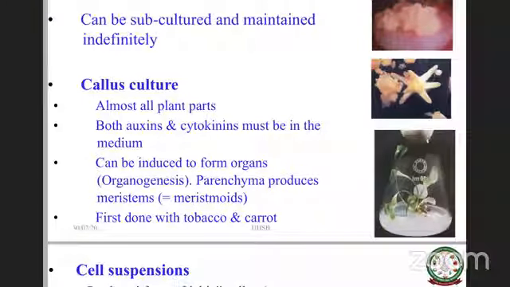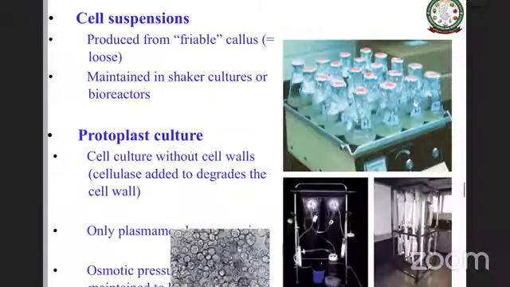And then such a callus can be used for organogenesis or maybe meristemoid formation. This was first done in carrot and tobacco and subsequently in many species. Then these callus suspension cultures are used in many ways. It produces a friable callus basically because of continuous agitation. And this mass of callus can be used to induce secondary metabolites of our interest. But we should know how to induce them. What is the trigger?